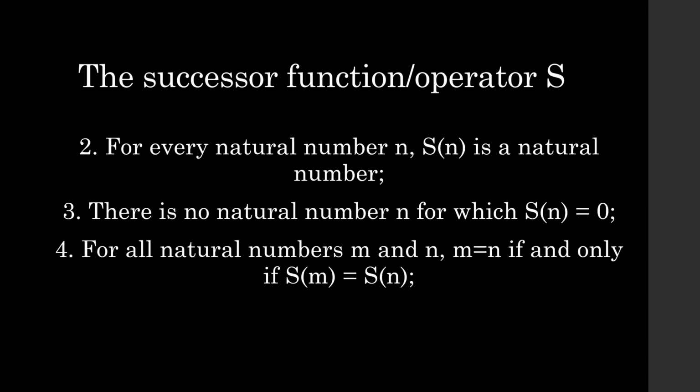But how do I know that's not equal to S of 0? And that's where I bring in my fourth axiom, which makes S an injection. So what is an injection? An injection is a function that is 1 to 1. That means that if I look at any output number, there's only a single input number that corresponds to it. That's why we say it's 1 to 1. If you look at the function f of x equals x squared, that is not an injection, because if I look, for example, at 1, well, 1 squared is 1, but minus 1 squared is also 1. But I only want one input to give the output 1.